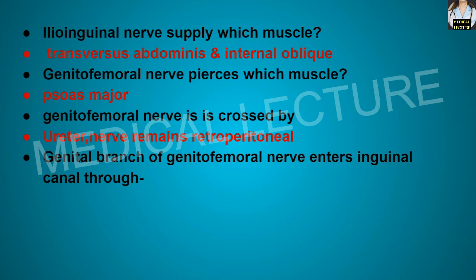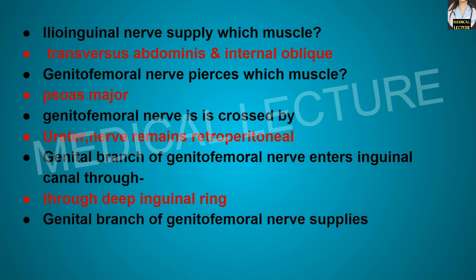Genital branch of the genitofemoral nerve enters the inguinal canal through the deep inguinal ring. Genital branch of the genitofemoral nerve supplies which structures? It supplies the cremaster muscle, skin of scrotum, skin of mons pubis and the labium majus or the labia majora.